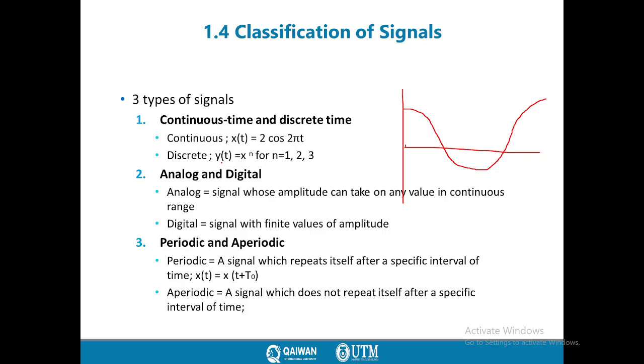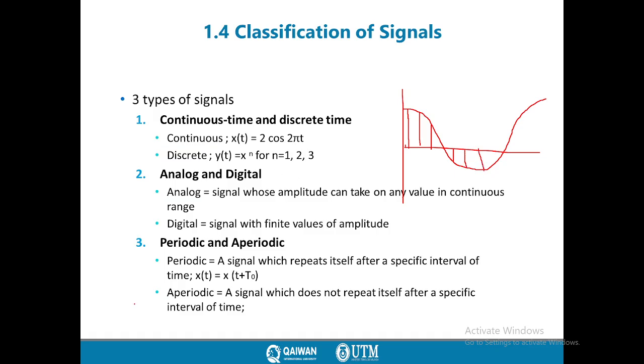But if you want to make it discrete, it is expressed mathematically like y(n) equal to x(n) for n equal to 1, 2, 3. So if we want to draw the same signal in discrete form, it will be something like this. So we have only some points, which is called discrete.